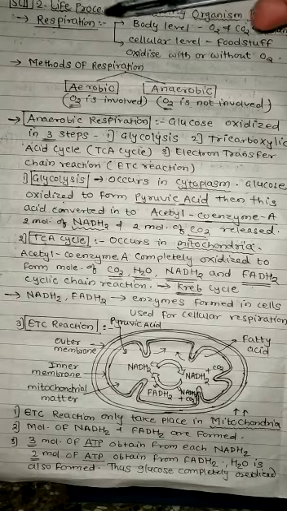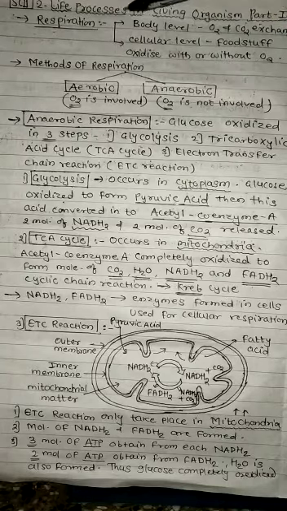So what are the life processes? Life processes means the different activities which are carried out in a living organism. So which are these activities? Daily occurring activities, that is respiration, digestion, circulation, excretion, etc. These are all very important processes in our life, and that's why they are known as life processes. Without these processes the living organism cannot survive.